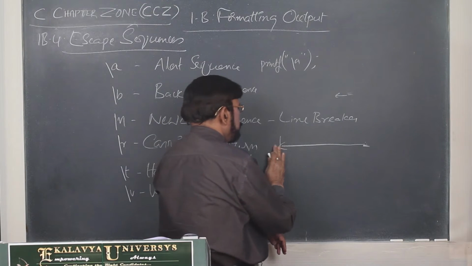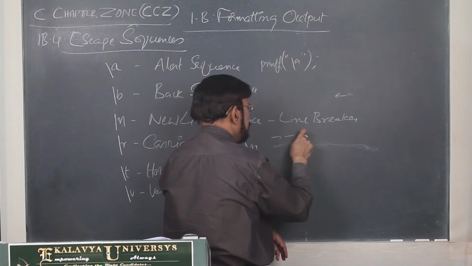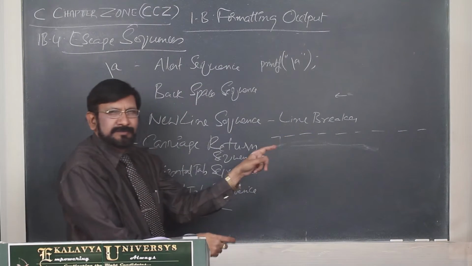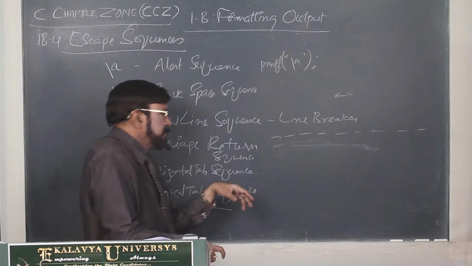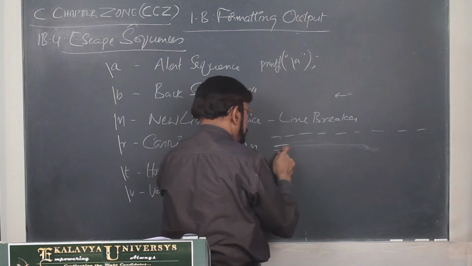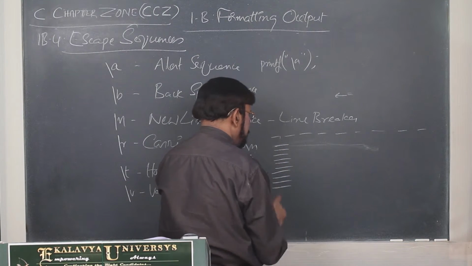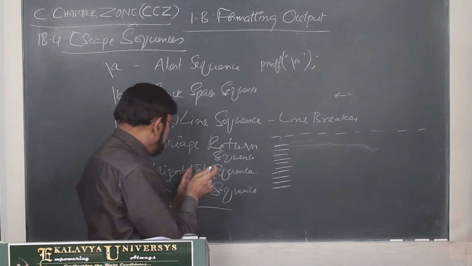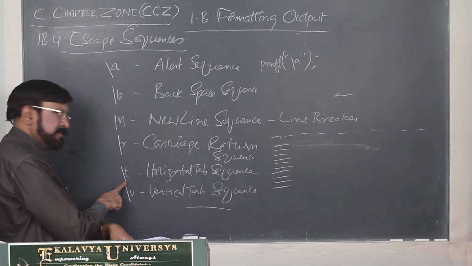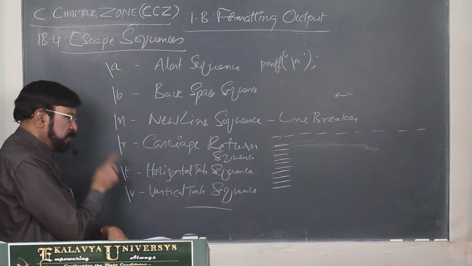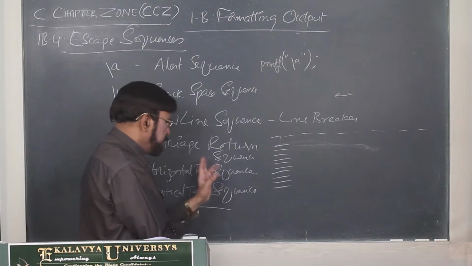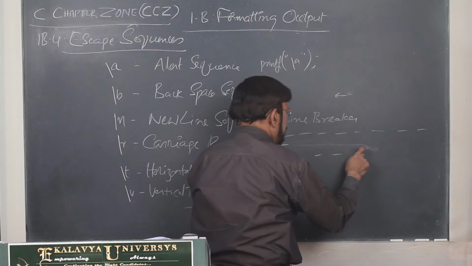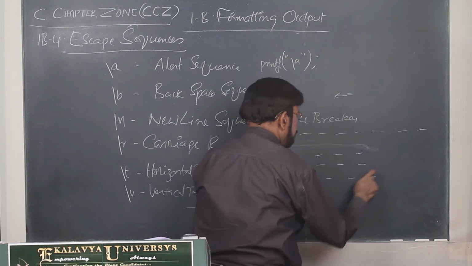Suppose this is originally your mark statement. You are not happy with this, so you want to format it. Suppose you made only breaking of lines, then data will come like this, vertically instead of horizontally. By using this horizontal tab, that means backslash and lowercase t, if you write, I will explain how to use that. Then you can organize them like this, as you like.